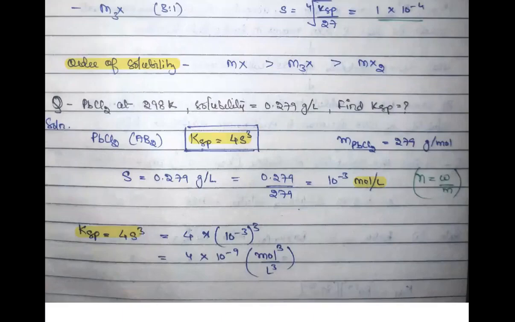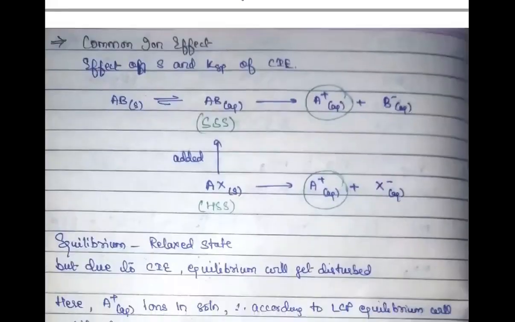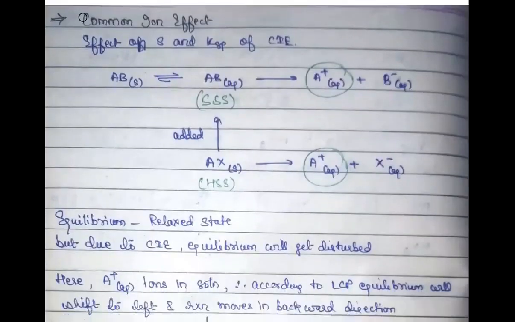Okay. Very good. So now comes another important topic, which is your common ion effect. I told you that till now we were just talking about the sparingly soluble salts. So this was the equation. You had a salt, then some of it dissolved, because it is a sparingly soluble salt, so not completely it will be dissolved, only some part of it will be dissolved, and only that part will be further dissociated into its respective ions as A plus and B minus. So this was the whole thing that we were studying till now.